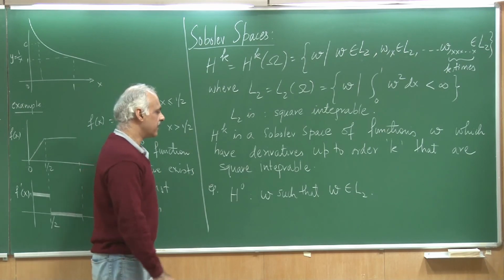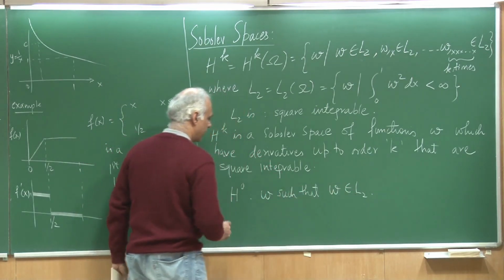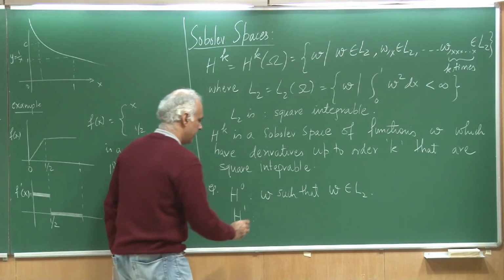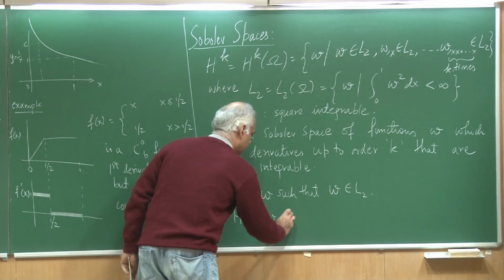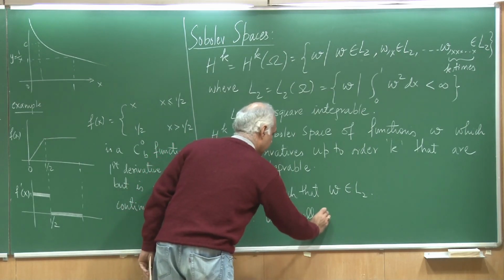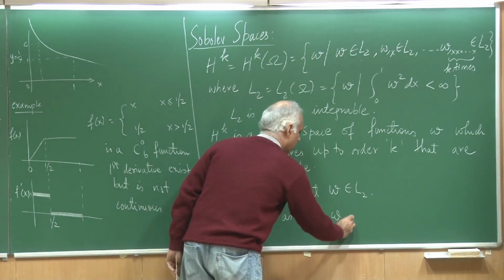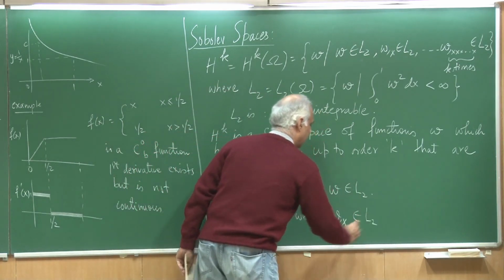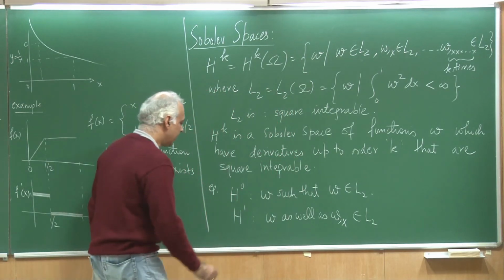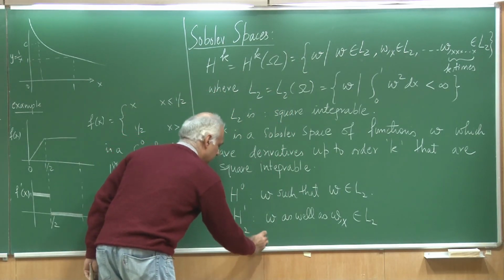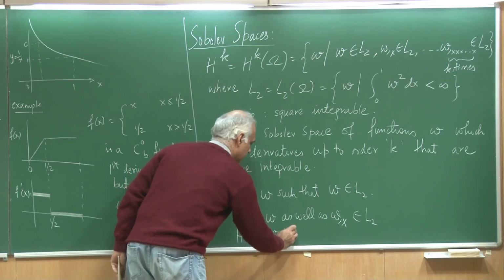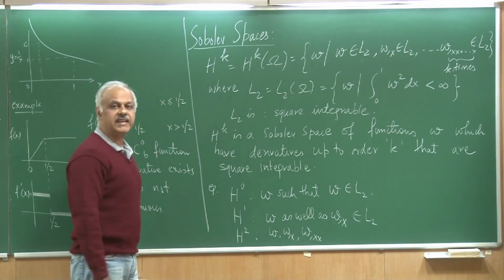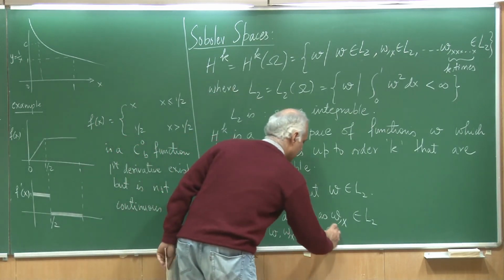I just need to take the function itself and make sure it is square integrable. If I talk about H1, then w as well as w comma x, the first derivative, should belong to L2.